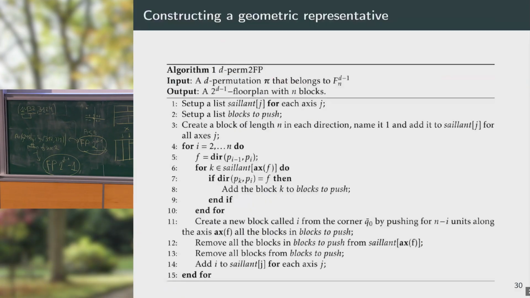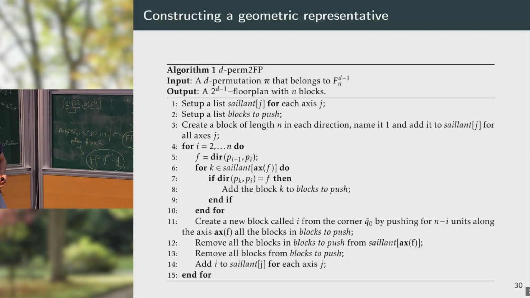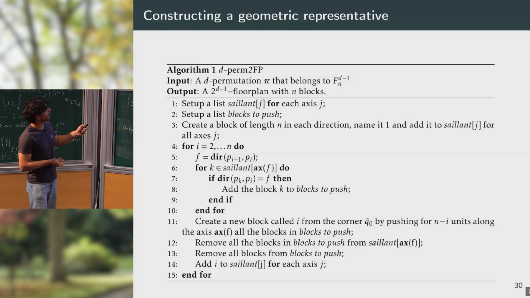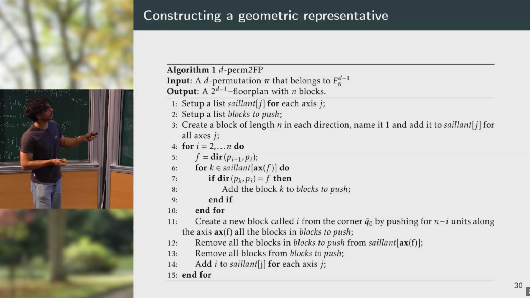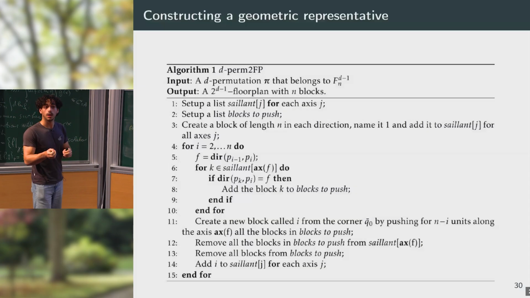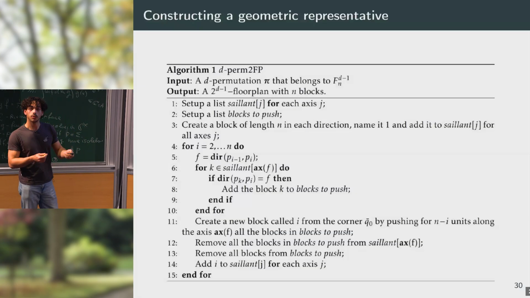So here I'm showing you the algorithm which allows me, from a permutation, to construct the floor plan. The idea is that I start from the floor plan with one block, and then I look at the posets of each point 2 by 2, starting from the last one. And I insert blocks up to the floor plan of size n.